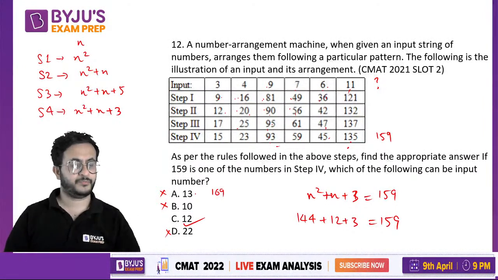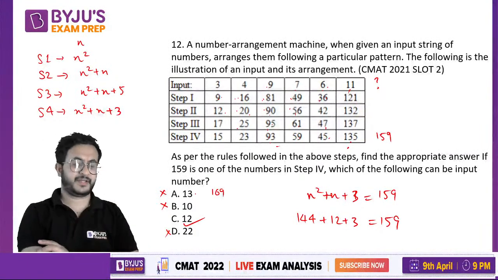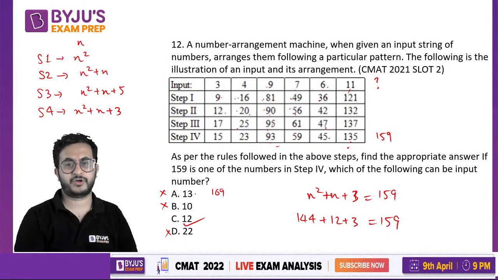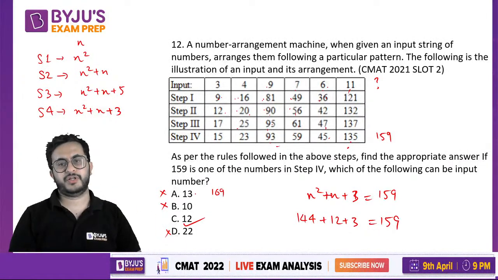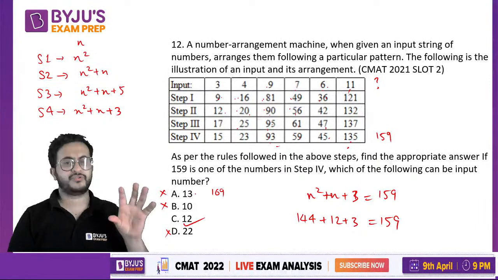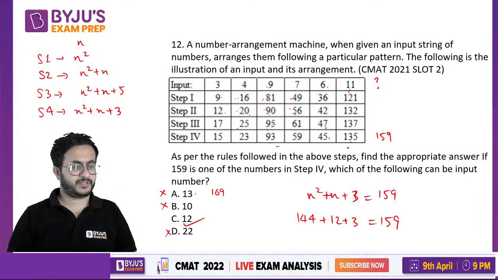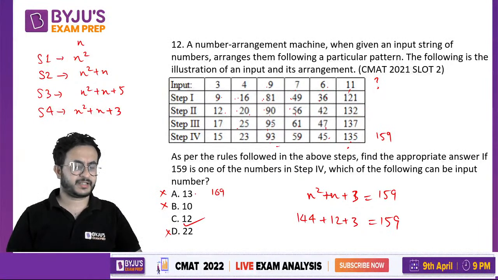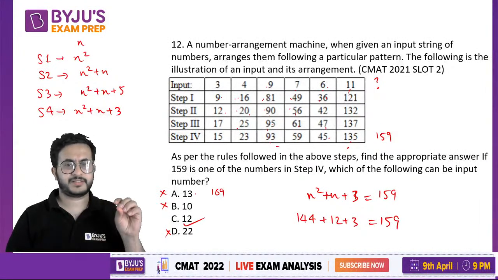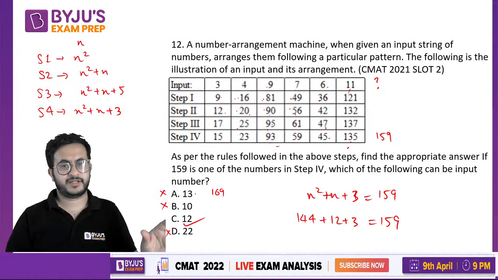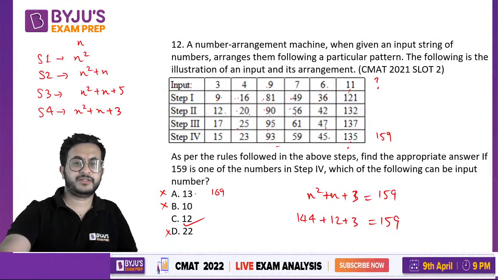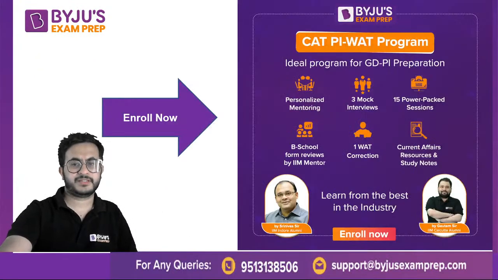So it looked like input output, but that is a very easy question. CMAT generally asks easy questions. Most of the questions we saw today and yesterday also, you saw that these questions are very much doable. If you know the concepts of different things, you can easily tackle those questions, right? It just requires some patience. Do not be in a hurry. You have enough time to attempt the paper and you can do very well in the examination.